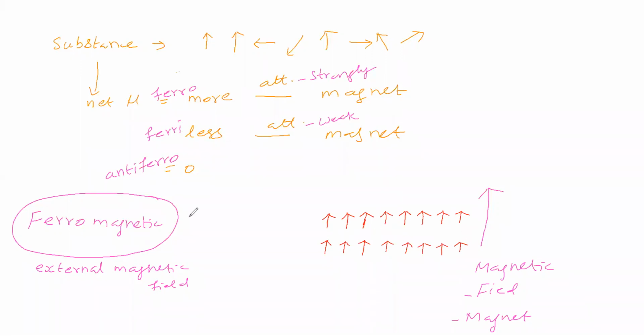Like this, all the domains of the ferromagnetic substance are aligned in the presence of the external magnetic field.